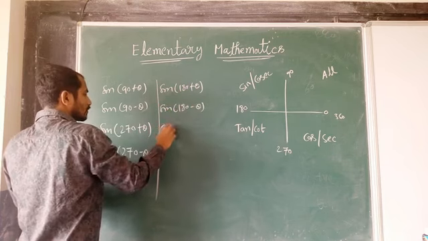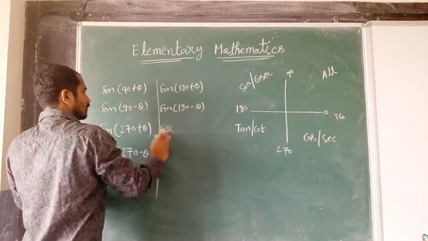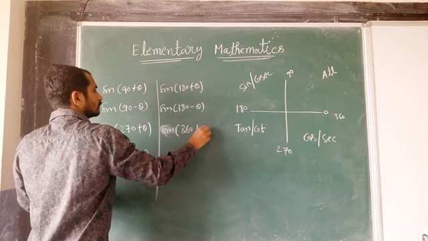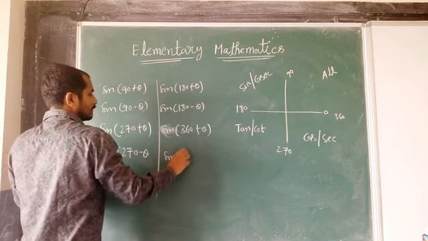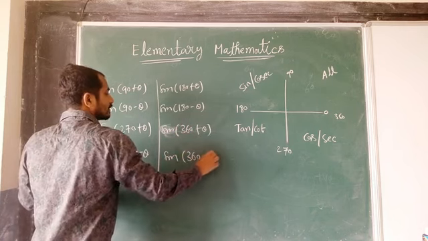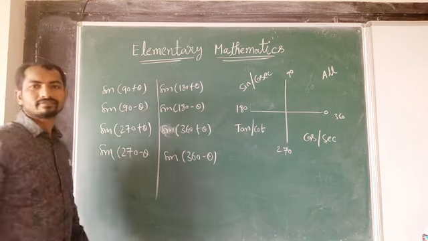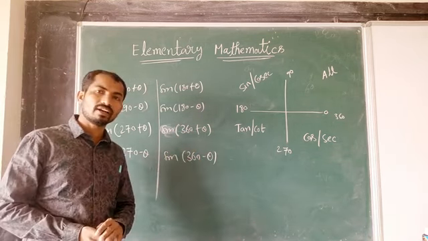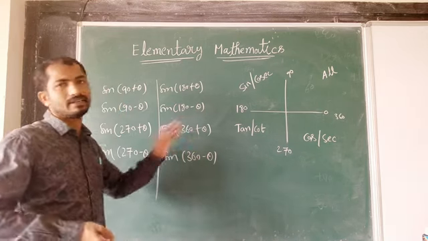Then sin 360 plus theta, sin 360 minus theta. This is somewhat new concept. So let me explain, then you can understand it. It's not so difficult, you can understand it.